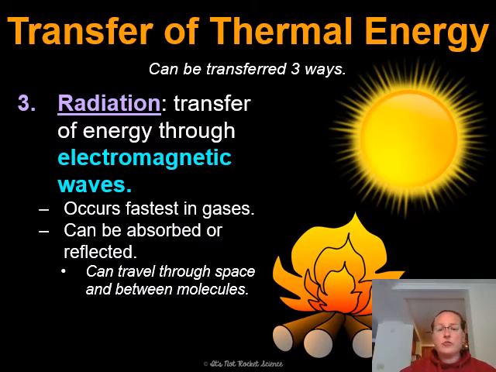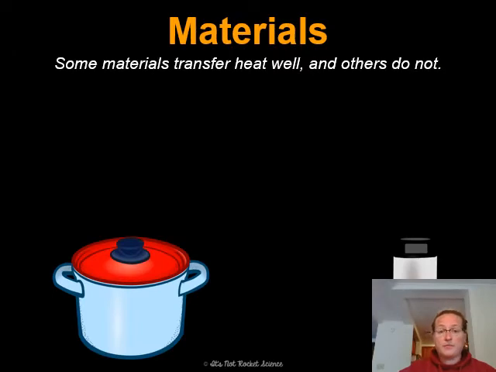This radiation can travel through space and between molecules. So it is able to penetrate some of those, even if it's a solid material. It's able to penetrate some of them, and so you'll still get some radiant heat from the sun no matter what the roof is made out of. So now we're going to talk about how some materials transfer heat well and others do not.